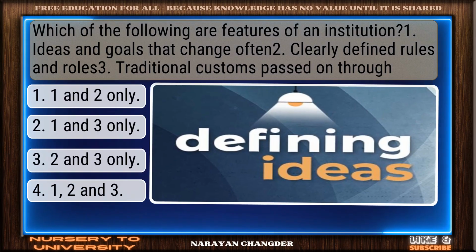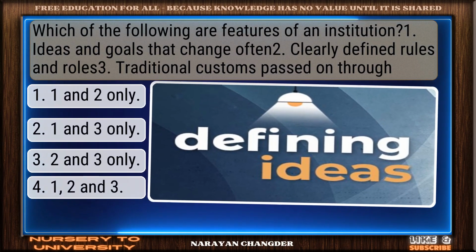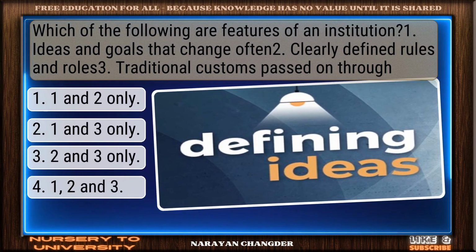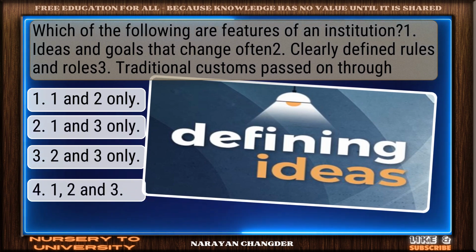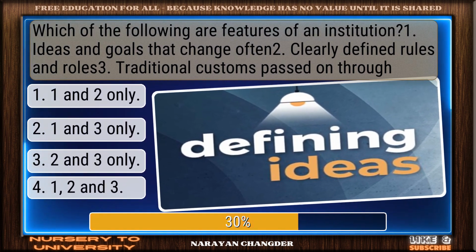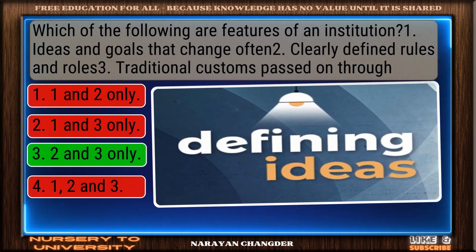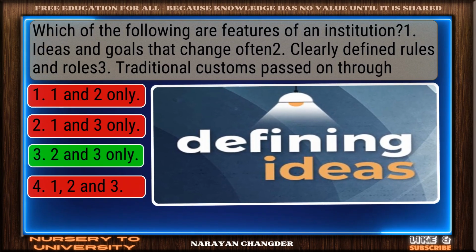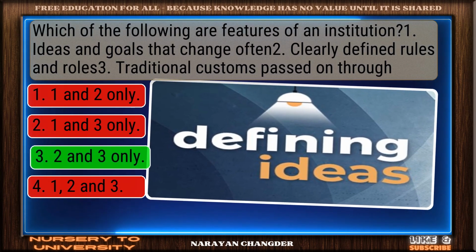1. Ideas and goals that change often. 2. Clearly defined rules and role lists. 3. Traditional customs passed on through. Nice work. You chose 2 and 3 only, and it is correct.